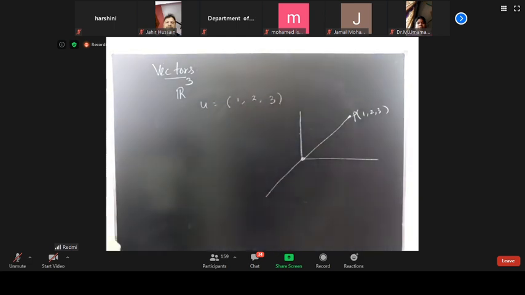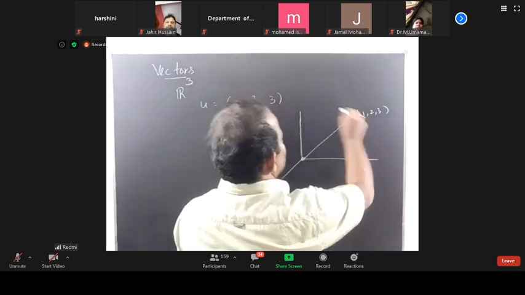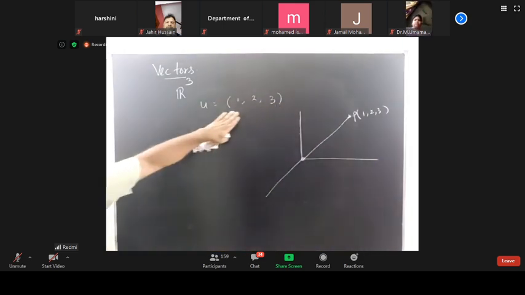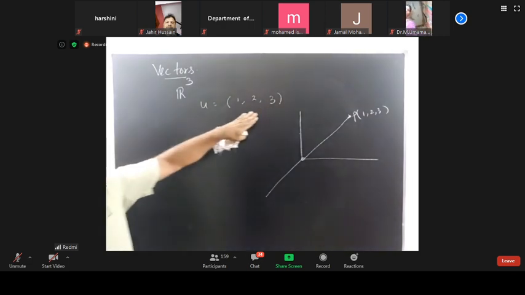Now what is the magnitude of this vector? What is the direction?